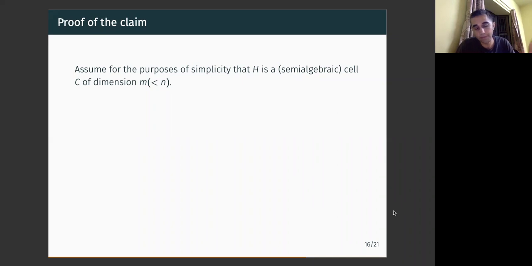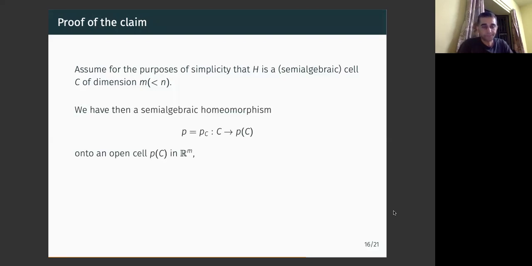And we'll use this fact to appeal to induction. Okay. And so this is the map we'll want to apply our lemma to. So H is a cell, say, and let's now rename it to C. And these cells come with natural projections, right?